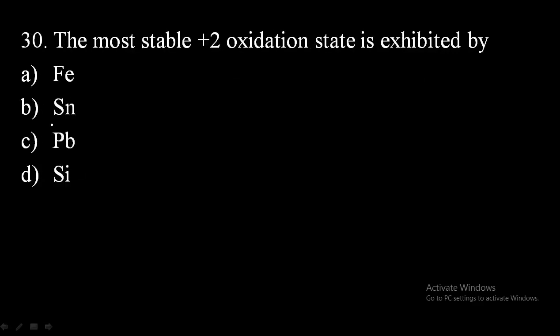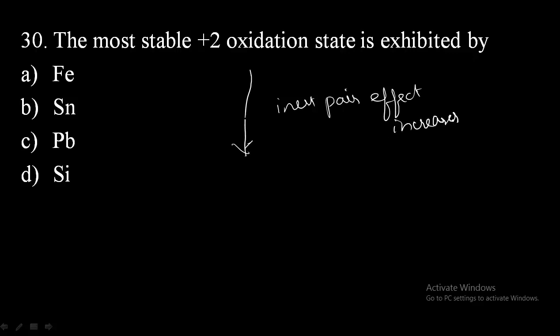Then 30th question. The most stable +2 oxidation state is exhibited by. So which option is right? As you know, as we move down the group, the inert pair effect increases because of poor shielding of electrons. So here, down the group, which one comes first? The lead will be present down the group, and therefore option C, lead has the most stable +2 oxidation state.